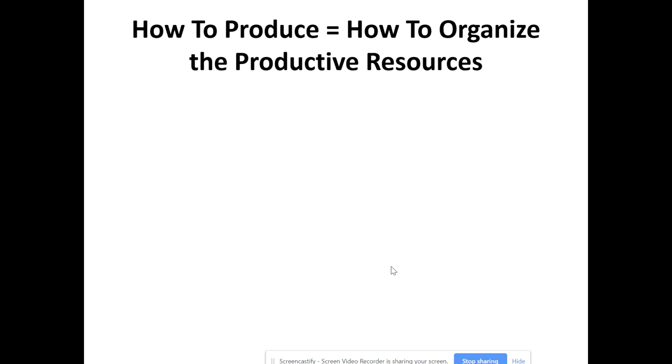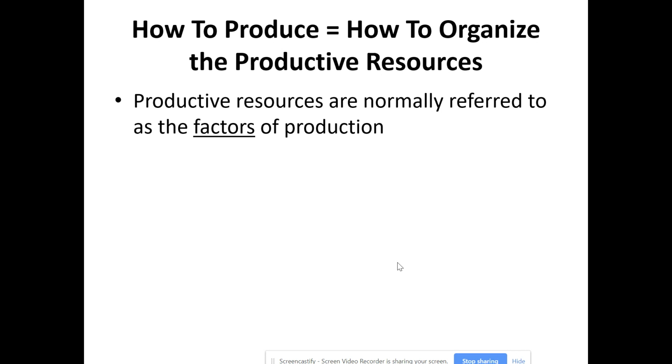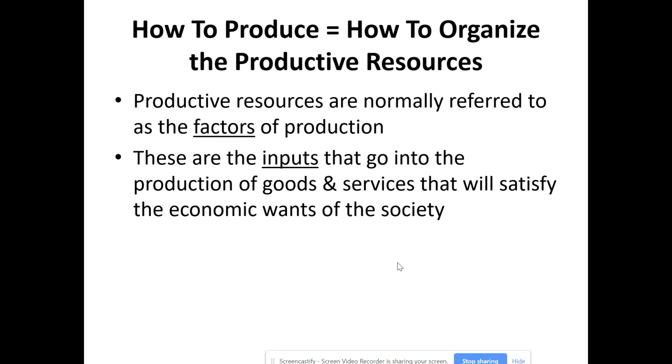Let's look real quickly at how to produce and understand what these productive resources are. And we've already kind of looked at these as general categories when we did the bookmaking activity during day 1. Okay. Productive resources are also referred to in a lot of cases as the factors of production. They are things that are used to produce.